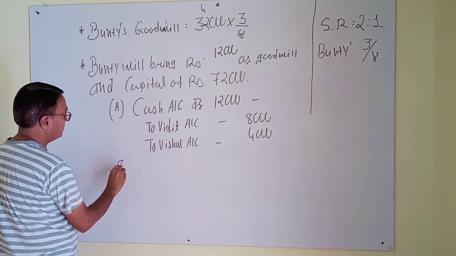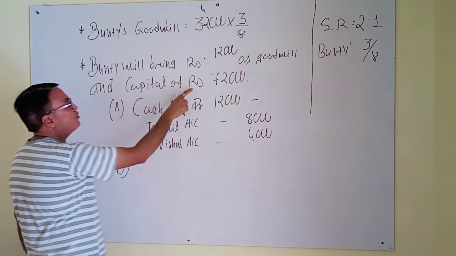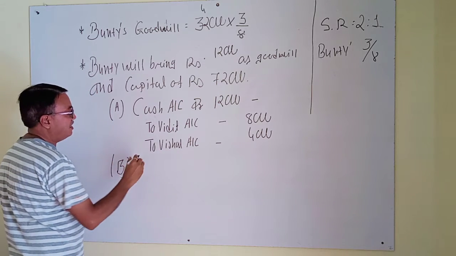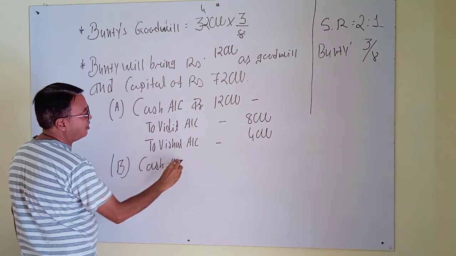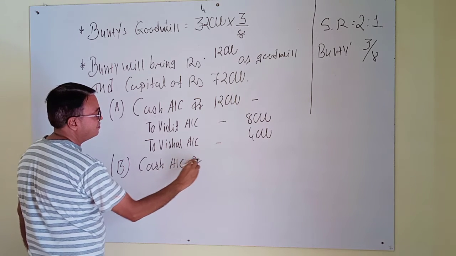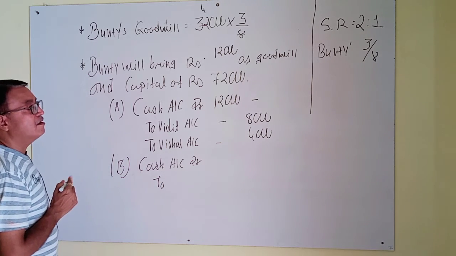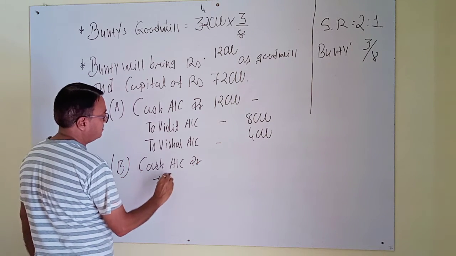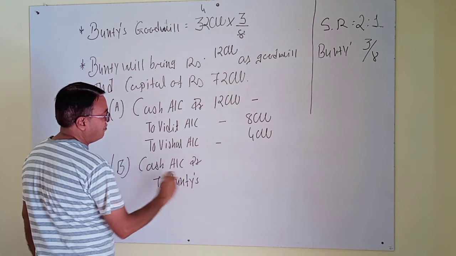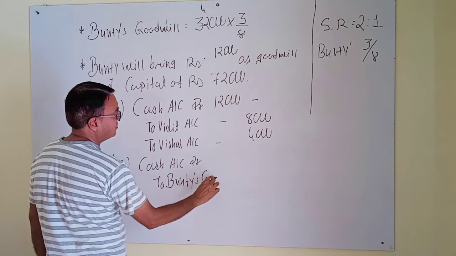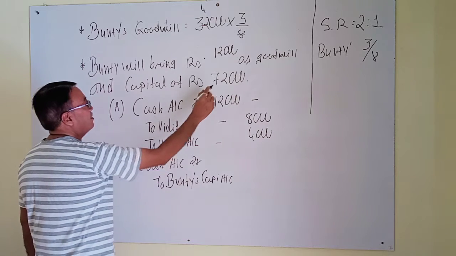And next, the capital of rupees 72,000. Journal for it: cash account debit to Bunty's capital account. Who brings this capital? Bunty. So Bunty's capital account, rupees 72,000 as given here.